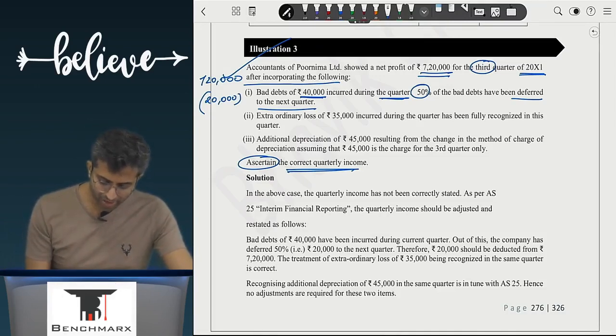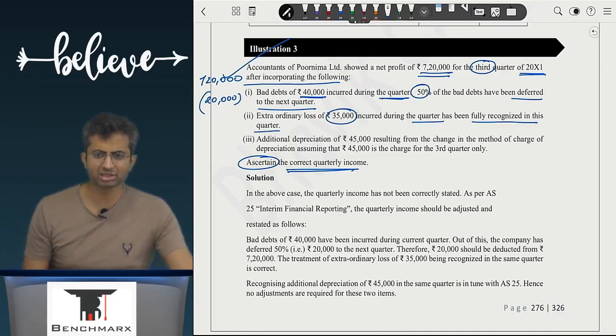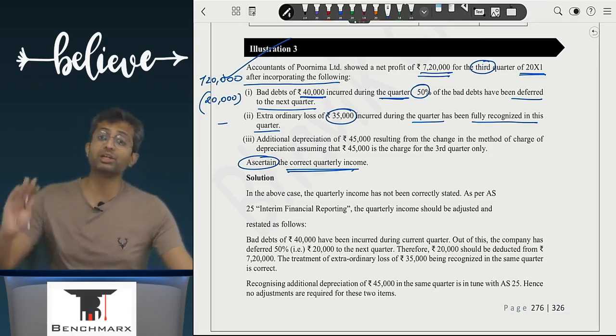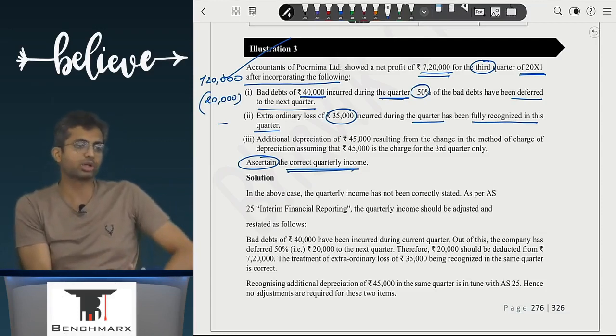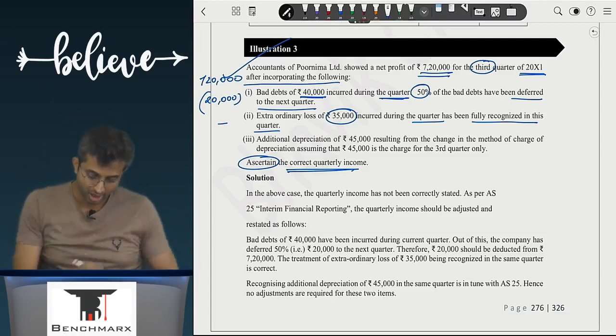Extraordinary loss of 35,000 incurred during the quarter has been fully recognized in this quarter. Is that correct? Should it be recognized? Well, yes, and as a result there will be no adjustment. Okay, if it had been said that this 35,000 has been deferred to the next quarter, then we would have to subtract. We'll say no, brother, a loss of the current quarter should come in the current quarter itself.